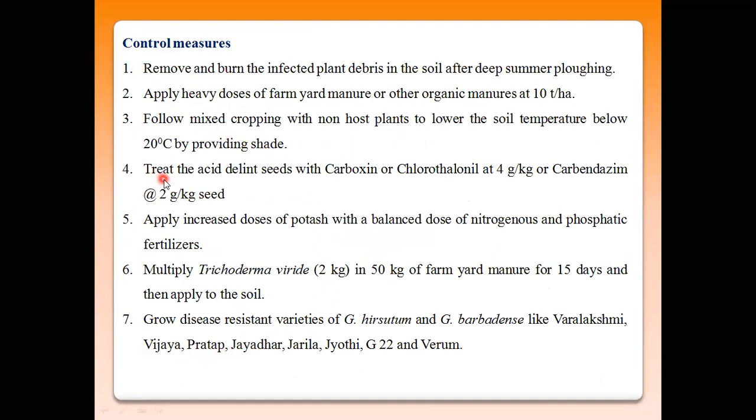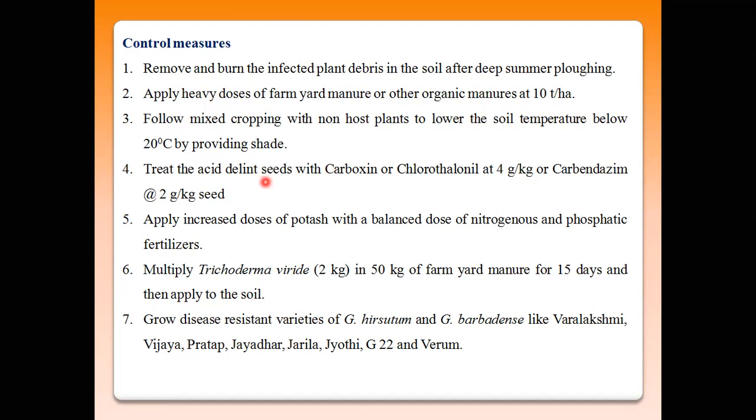Then treat the cotton seeds with carboxin or chlorothalonil at 4 gram per kg, or carbendazim at the rate of 2 gram per kg of seed, because the mycelia are generally present inside these seeds, and these seeds may be used for sowing purposes.